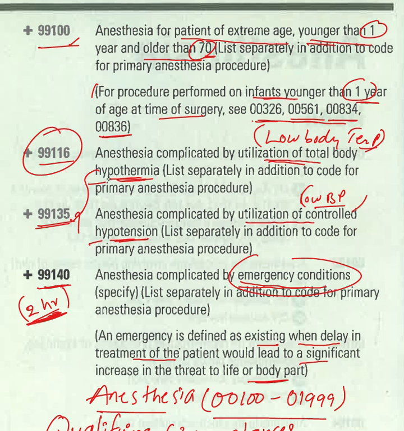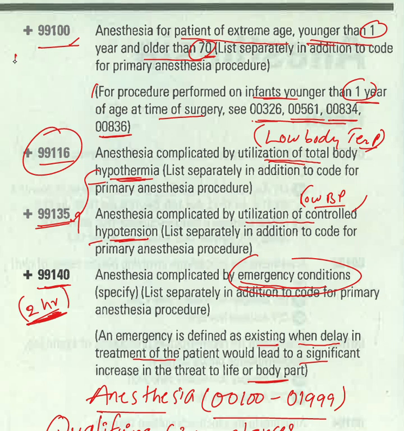So if a patient has this type of circumstance, then the anesthesiologist will calculate the anesthesia dosage accordingly and give it accordingly. Okay. So you need to remember the base units for these modifying physical status modifiers and qualifying circumstances. Okay.